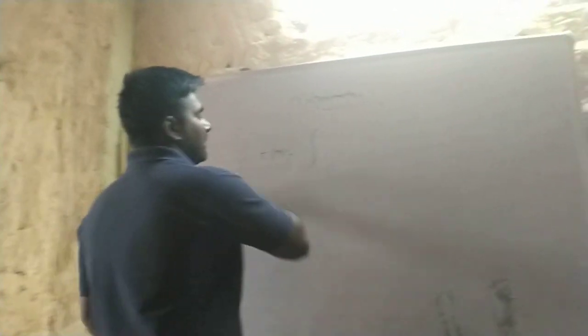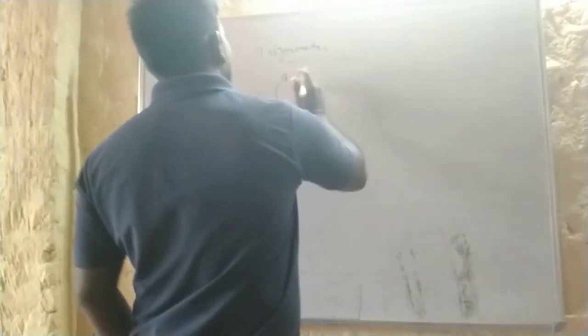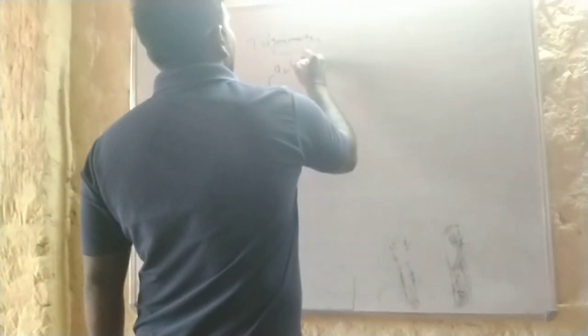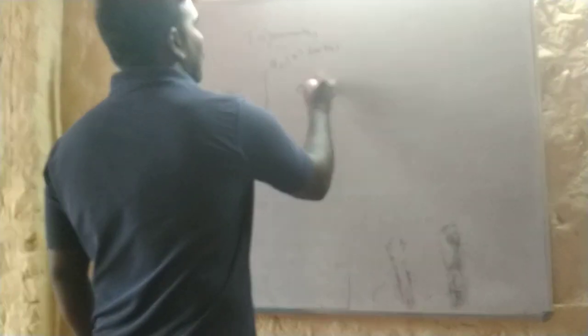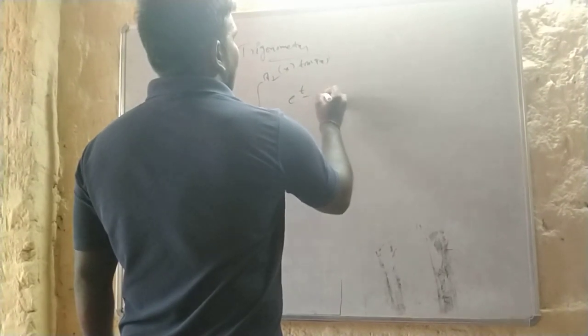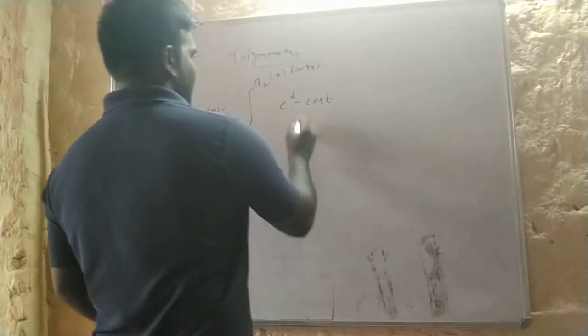If f of x is equal to the integral from 0 to pi by 2 or something else, of x times tan inverse of x, and e power t minus cos t.